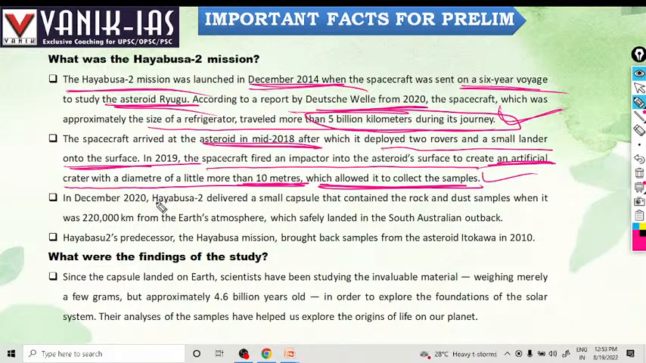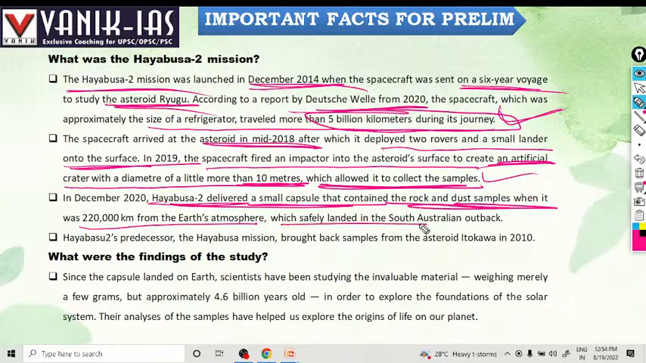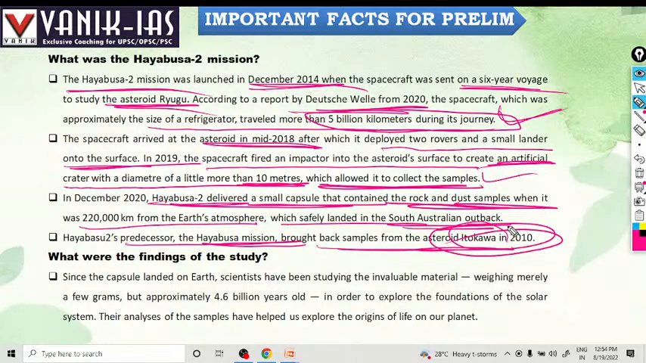In December 2020, Hayabusa 2 delivered a small capsule that contained the rock and dust samples when it was 200 kilometers from the Earth's atmosphere, which safely landed in the South Australian outback. Hayabusa 2's predecessor, the Hayabusa mission, brought back samples of asteroid Itokawa. So Hayabusa 2 brought samples from asteroid Ryugu, and the Hayabusa mission brought samples from Itokawa.